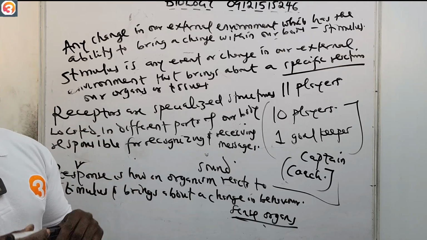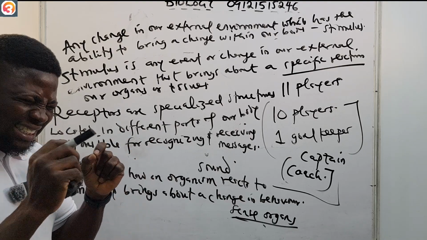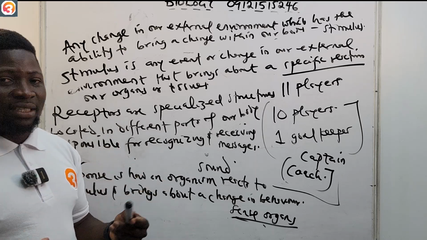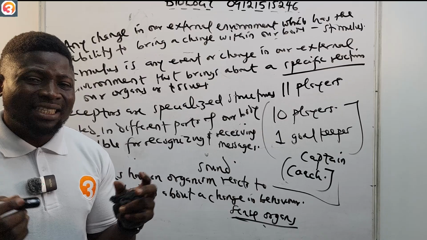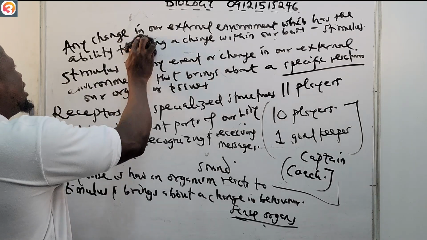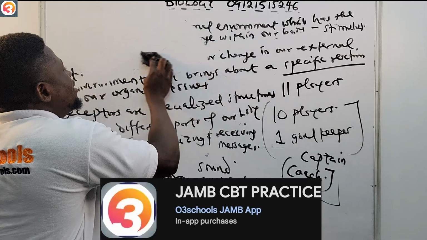While receptors are specialized organs located in different parts of our body, they are responsible for recognizing and receiving messages. Examples are our sense organs. Now, the stimulus is perceived by our nervous system. This stimulus I'm talking about is usually perceived by our nervous system.